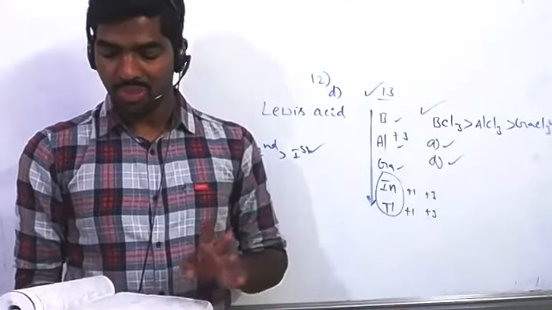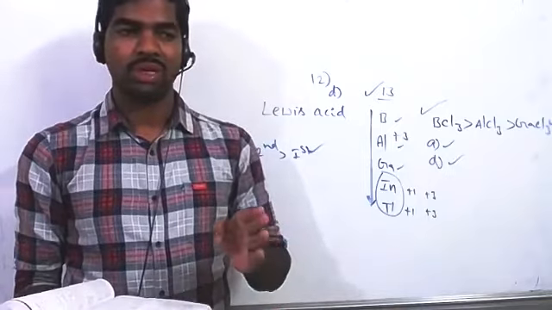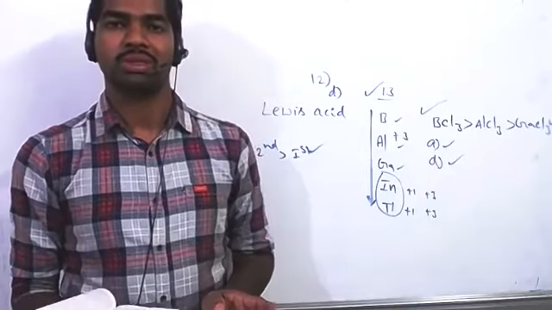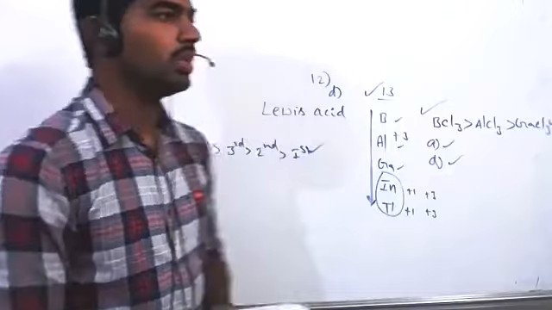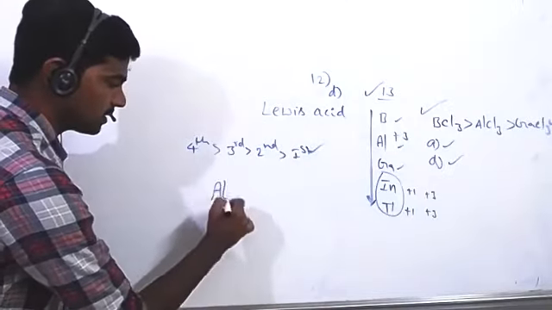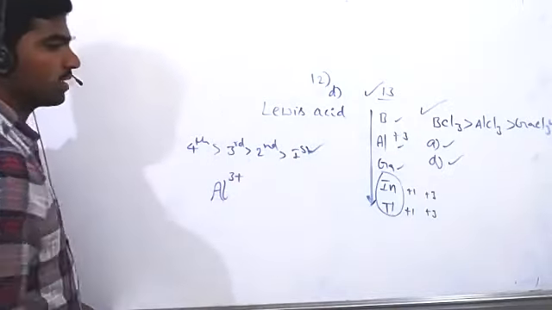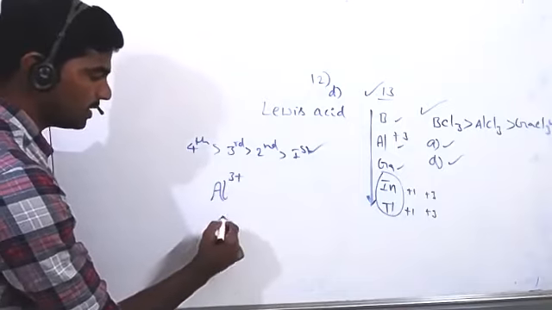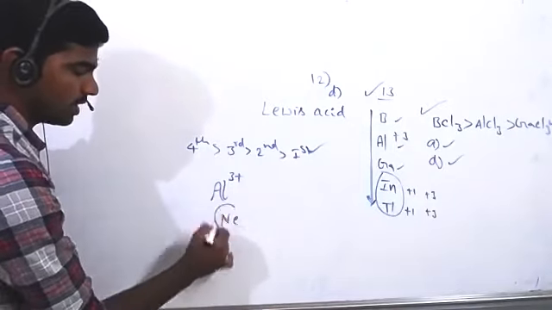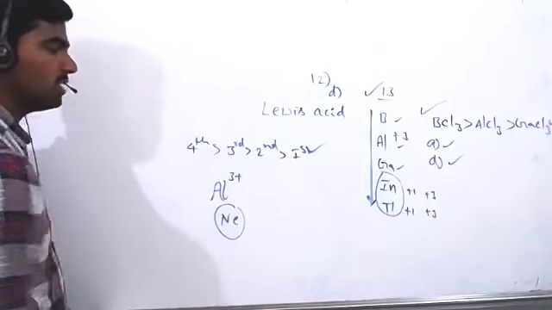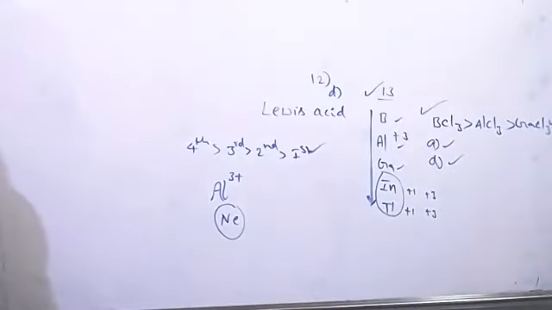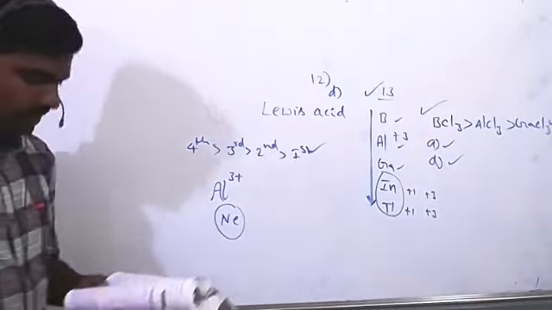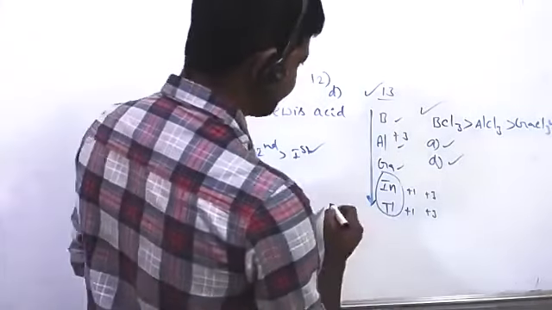So that means we can remove 3 electrons easily. Removing the fourth electron is very, very difficult. Then you know aluminum is only able to lose 3 electrons, unable to lose the fourth electron, because after losing 3 electrons it gets the nearest noble gas configuration, neon. So further losing of electrons is very, very difficult. Correct answer is D.